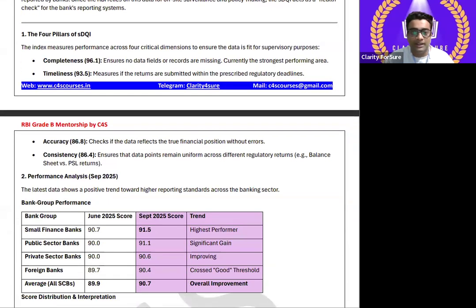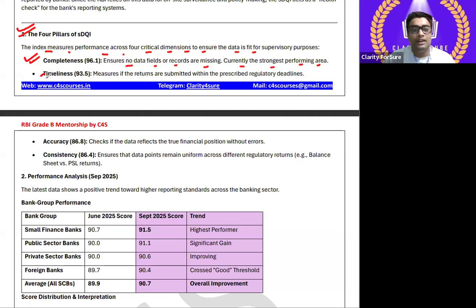There are four pillars, because it is a strategic tool established by RBI for an objective. The index measures performance across four critical dimensions to ensure the data is fit for supervisory purpose or not. First is completeness, which is 96.1. It ensures no data fields or records are missing. Currently completeness is the strongest performing area.